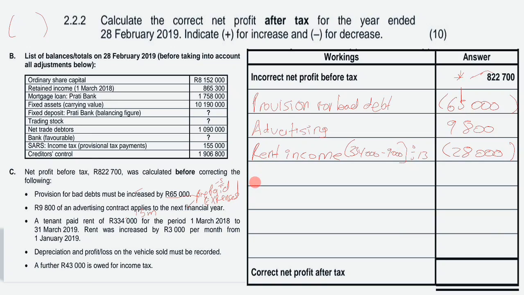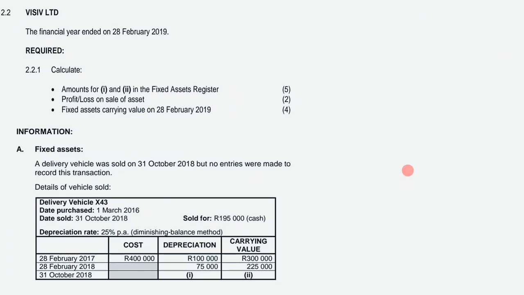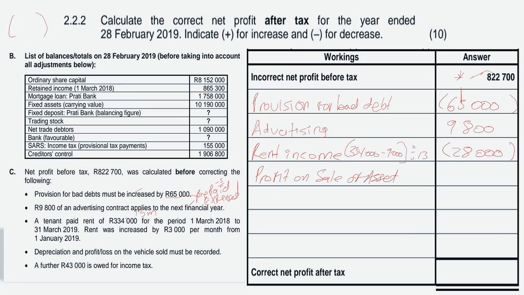However, depreciation and profit on the vehicle must be recorded. Guys, remember we also had a profit on sale of asset of 7,500 from 2.1.2. It's a profit, so it's an income. And then we also calculated our depreciation on the asset disposal, which amounted to 37,500. Depreciation is an expense, so it's in brackets.